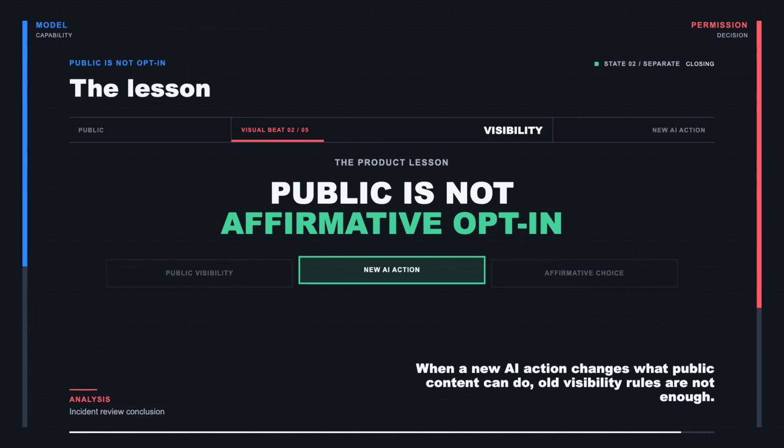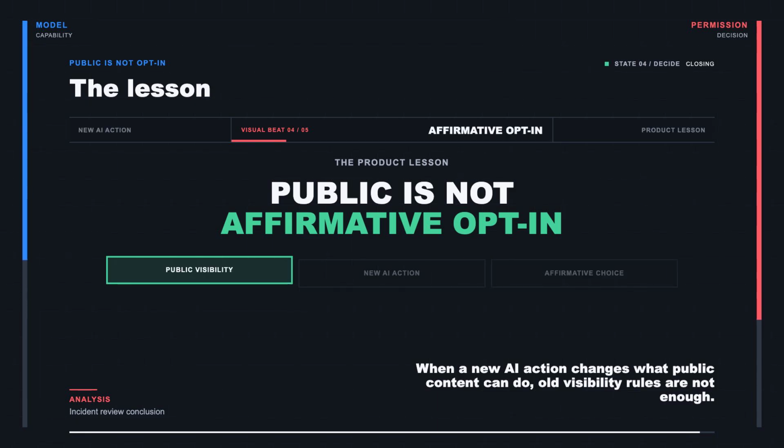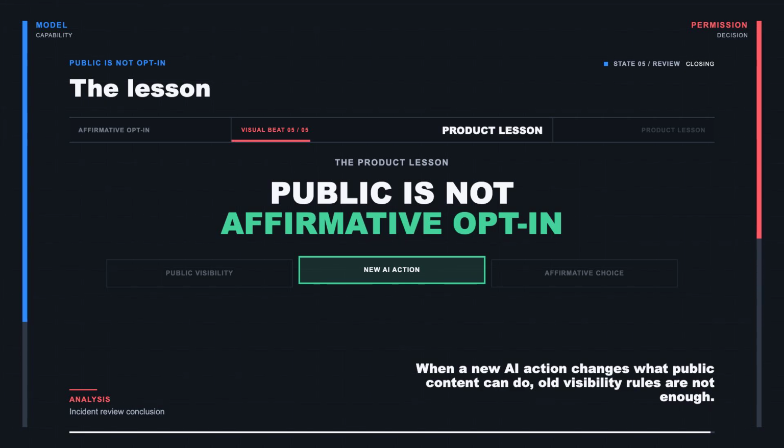That is why this story matters beyond Meta. Whenever AI adds a new action to an existing product, the old visibility rules are not automatically enough. Public is not the same as affirmative opt-in. Design consent, scope, observability, and exit before the feature ships. Because when the model remains available but users reject the consent design, 3 days can be enough to erase the feature.